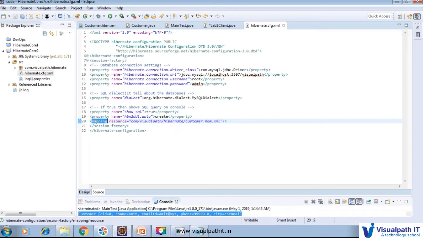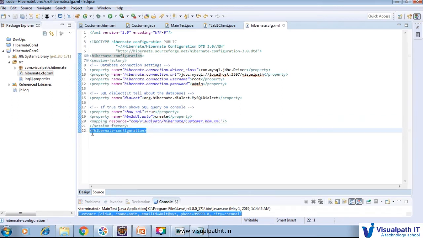So we have to add a mapping through that particular resource name. One more thing I would like to explain here is the selected line. When we implement the core approach, here we have to write a mapping resource. When we use annotation, the only change is that we write the same mapping but not a resource, we write a class, and that particular class name with the complete path, like com.visualpath.hibernate.customer, will be provided here. Then we close the session factory and we close the Hibernate configuration.